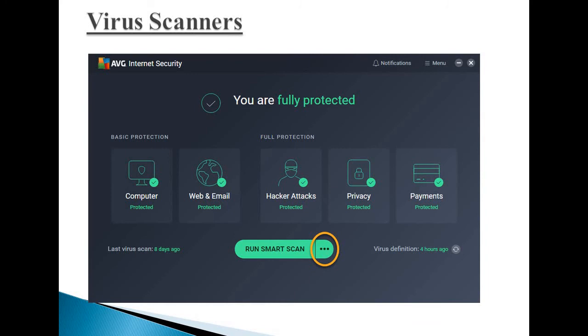And if your pen drive has a virus, it will give you a warning message that your pen drive has a virus and ask what action you want to take. Based on your input, deletion or quarantine of the virus can be done.